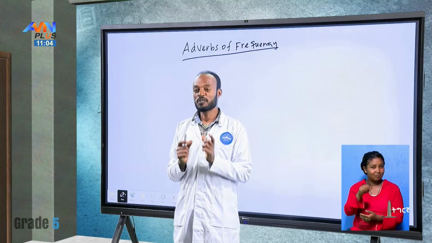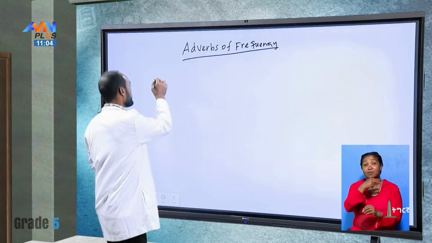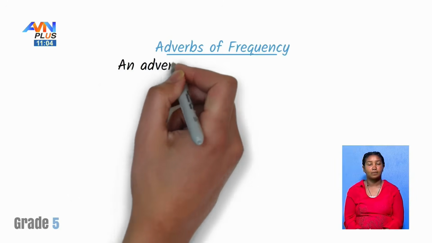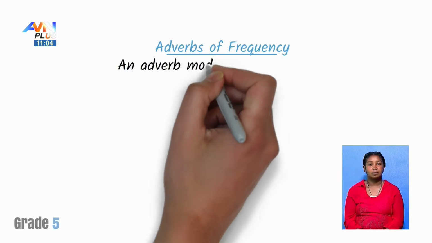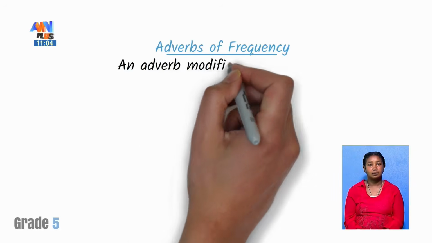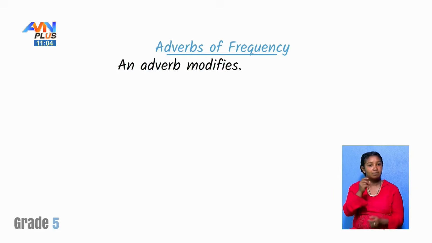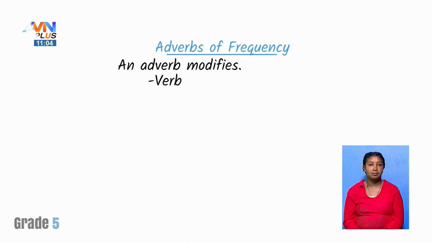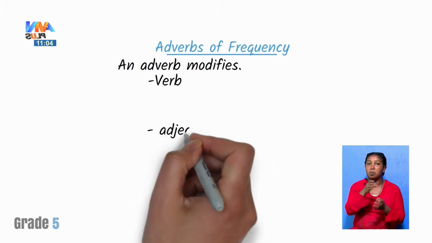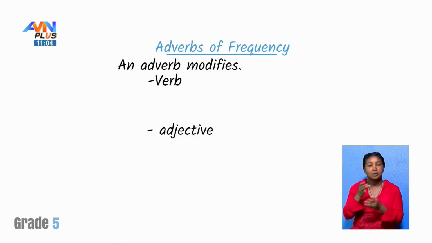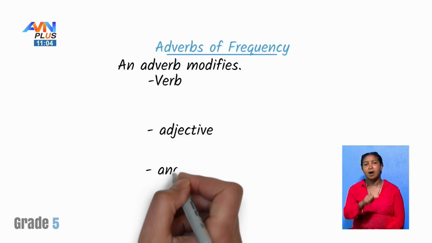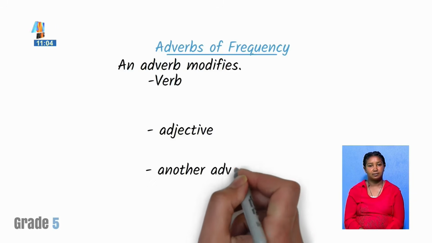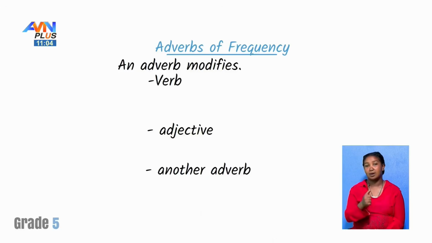Nice. Students, an adverb modifies a verb, modifies an adjective, and also modifies another adverb.